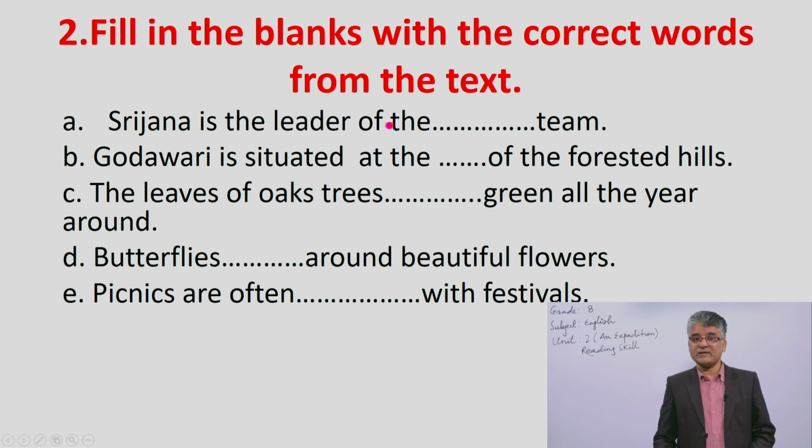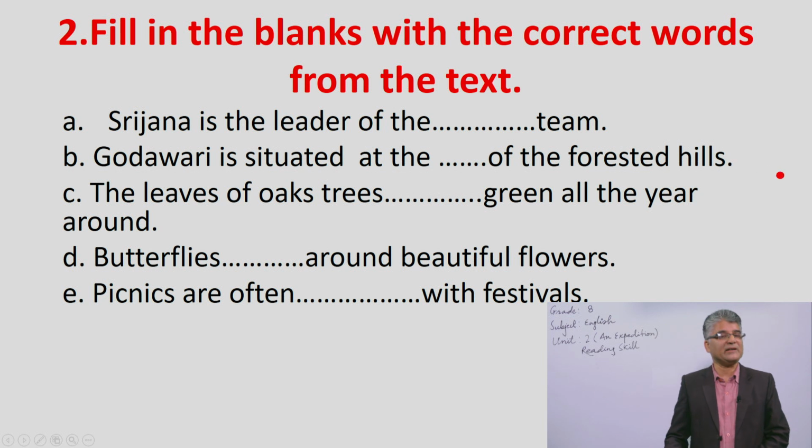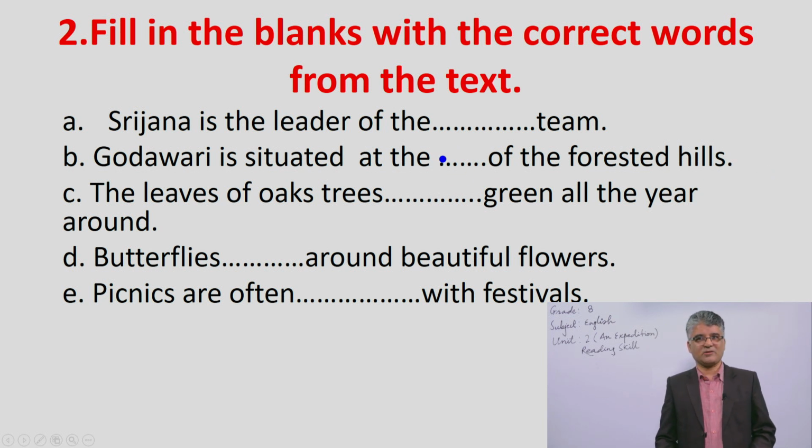Srijana is the leader of the blank team. Remember what is the appropriate word you have to fill here. Godavari is situated at the blank of the forested hills. What could be the right word here? Try to remember. Number C, the leaves of oak trees. Remember, you have to find out the word for that blank. Blank is here.